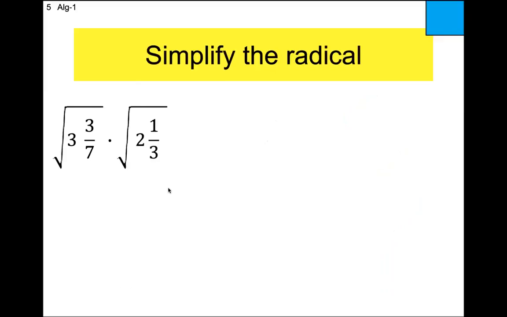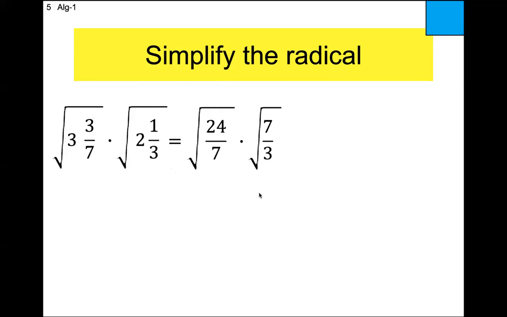All right, let's do another one. Ooh, ugly, right? Are you allowed to ever multiply with mixed numbers? The answer is no. So outsides with outsides, that would be 1 times 1. Inside with inside, we're trying to multiply with mixed numbers. Can't do that. You can only multiply with improper fractions or proper fractions. So I'm going to change both of these to an improper fraction. 7 times 3, 21, plus 3, 24 over 7. 3 times 2, 6, plus 1, 7 over 3. See what I did there?